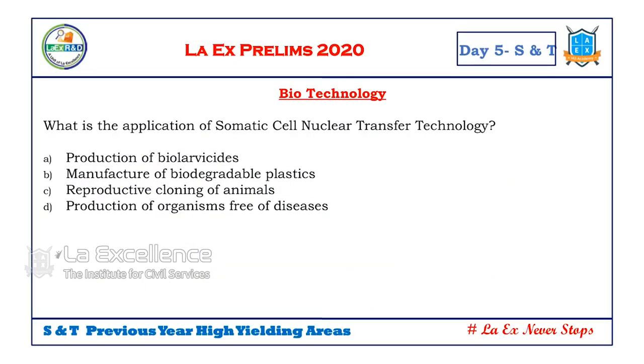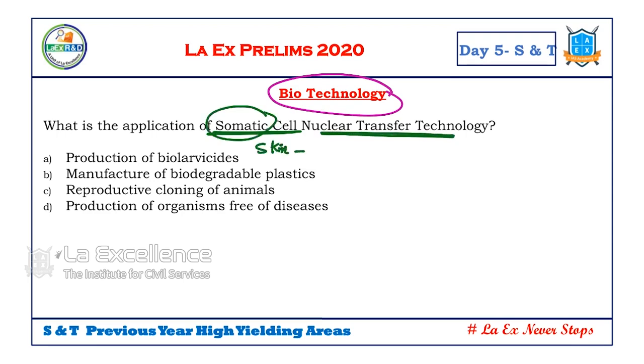Next, this is a very important area, biotechnology. Why is this very important for this year? There are many developments with regard to biotechnology in current issues. See, this is a simple question asked earlier in UPSC. Somatic cell nuclear transfer technology. What is this somatic? Somatic means skin. Skin cells are adult cells. So, skin or adult cells are taken, and from these adult cells we transfer the nucleus. Somatic cell nuclear transfer technology is used in biotechnology.